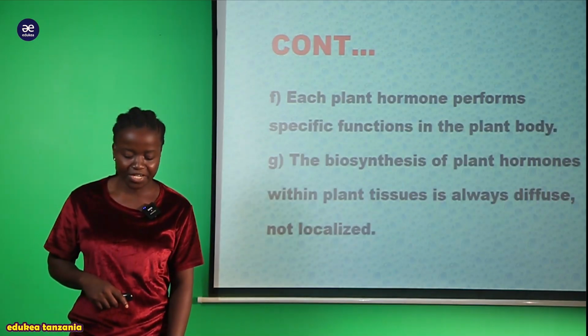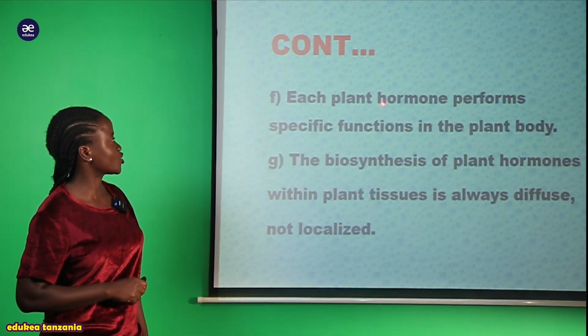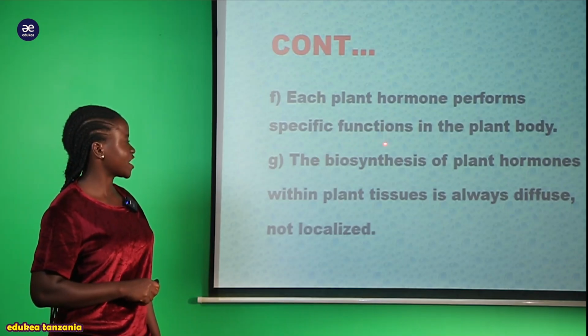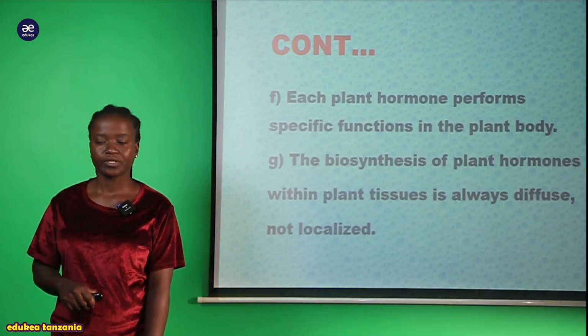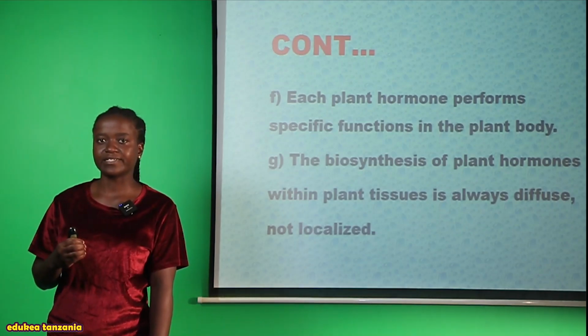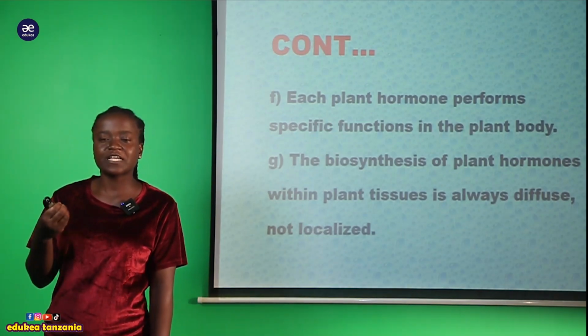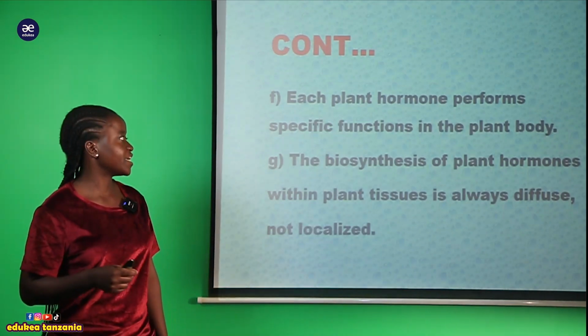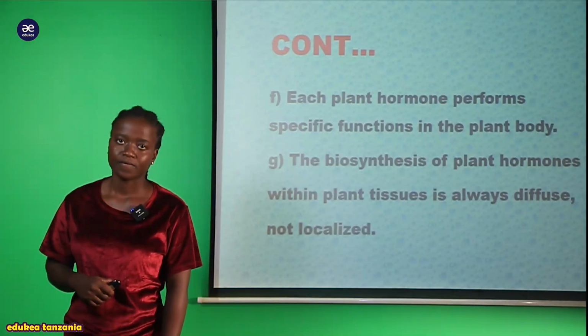And another characteristic of the plant hormone is that each plant hormone performs a specific function in the plant body. So each plant hormone present in the body of a plant provides a specific function within the plant body.